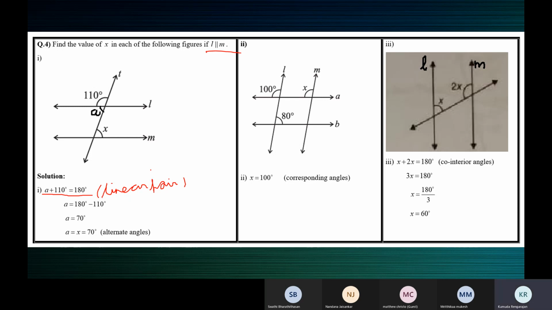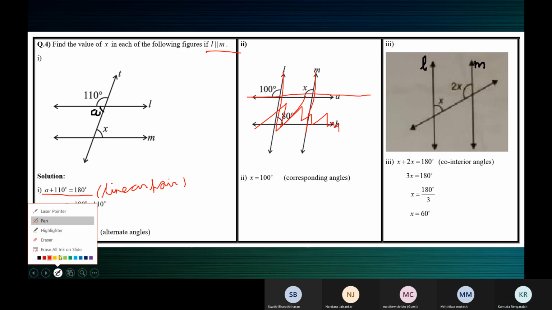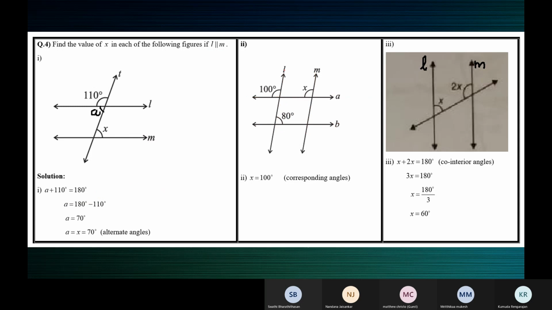In the second one also, L is parallel to M. We have to find X. So don't look at this. This is not needed. Some extra information is given. So these are the two parallel lines, L is parallel to M, and this is the transversal. You don't need this part at all.